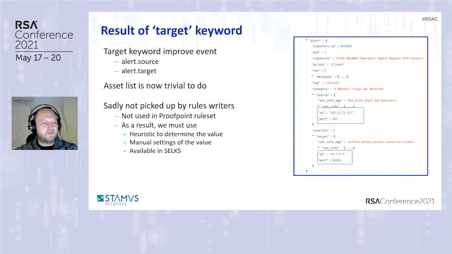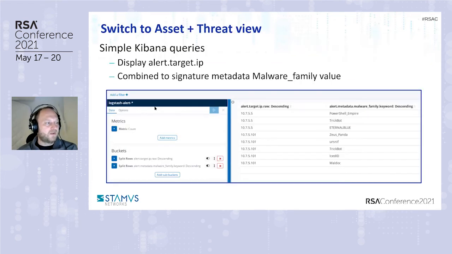So sadly, not all the signatures contain the target keyword. So if you can put pressure on, for example, Proofpoint, so they add the target keyword to their rule set, which is ETPro, or on ETOpen, that would be really nice. As a result, we have introduced in Suricata Community Edition, so in Suricata, a heuristic, an algorithm to automatically determine the value, and you can also do that manually so you can get to the result. So next one. So what is the result?